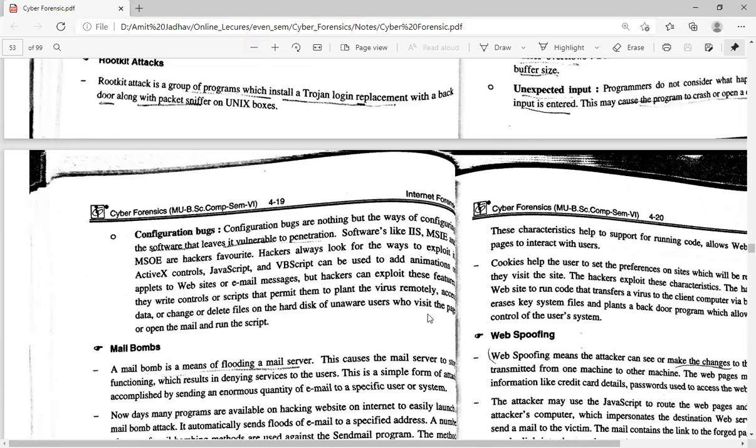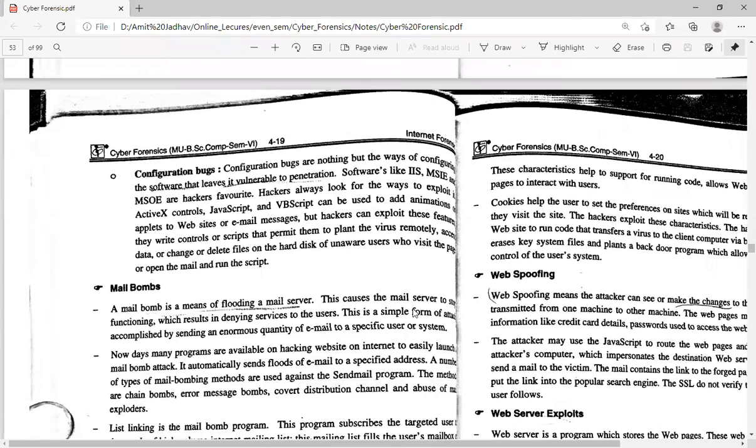So whenever the attacker gets access to the configuration file, the attacker can change the configuration file and add a virus program in the network. So whenever any user uses the network, at that time the programs automatically get installed on the system, and the user can find out the vulnerable behavior.